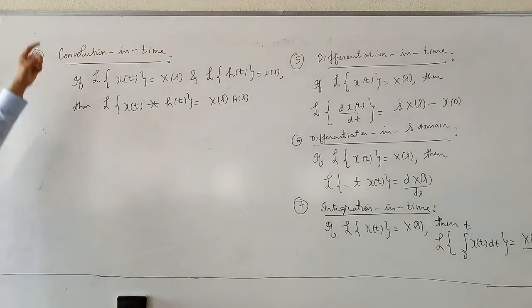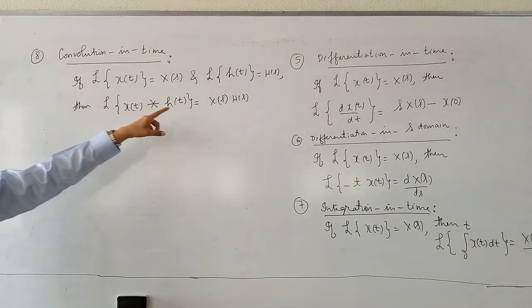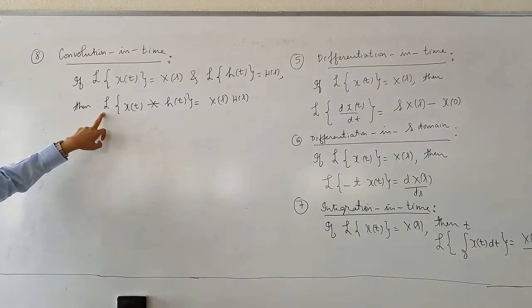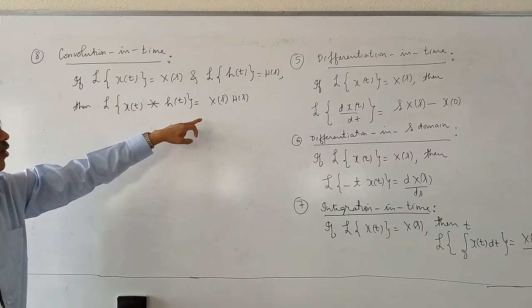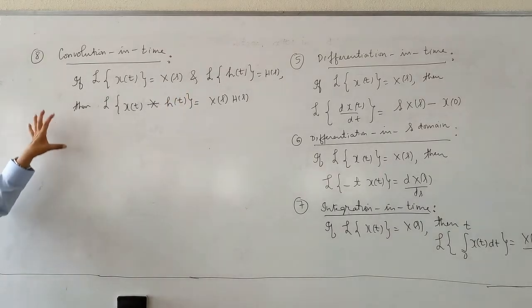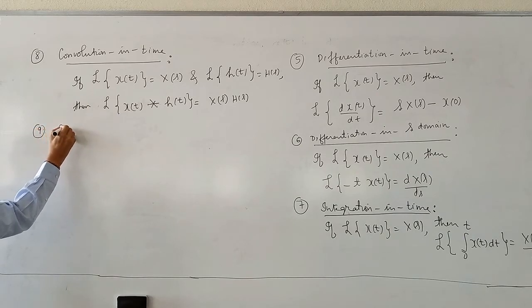Laplace transform converts convolution into multiplication. Laplace transform of x of t convoluted with h of t is X of s into H of s. Very, very important property. Next we go to initial value theorem.